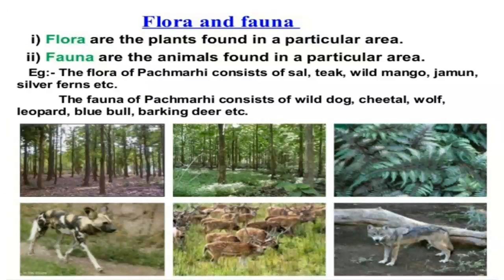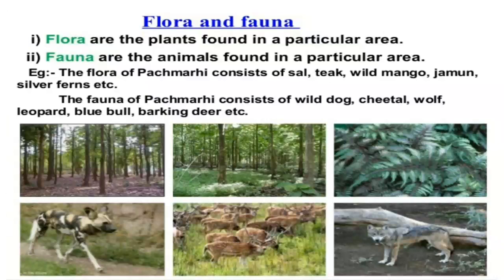Listing and describing the plants found in similar hills is named as flora, and all kinds of animals in that particular place we call fauna. So this is about the flora and fauna of a particular place.